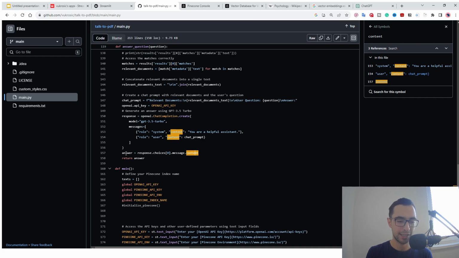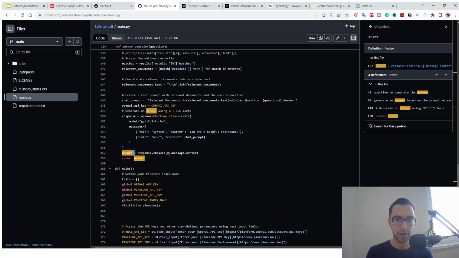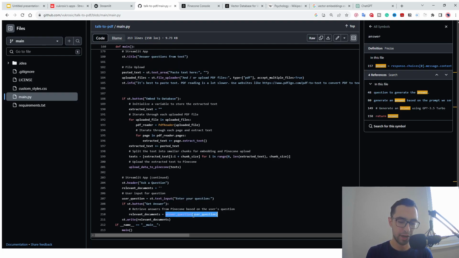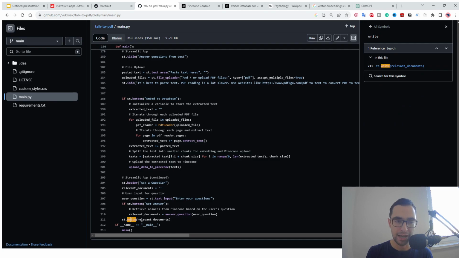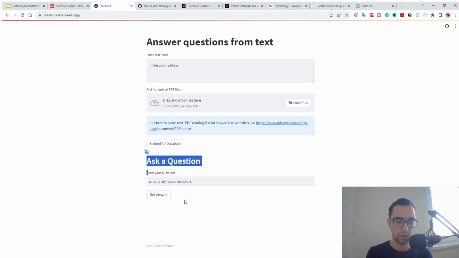This will be our answer that we will show to the user, and we're just gonna return this answer. Now, when we call that function right here, answer question, user question, we are going to get the ready answer, and we will assign it to this variable relevant documents. I don't know why I called it relevant documents. Maybe I was doing something else, but this variable should be called answer. And then we're just gonna st.write our answer. And then as you can see down below, it's gonna write the answer here as it executes.